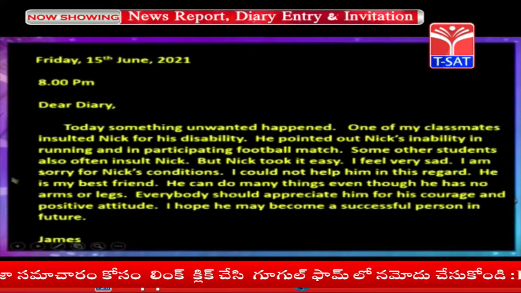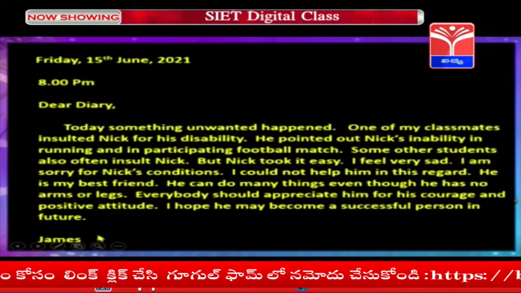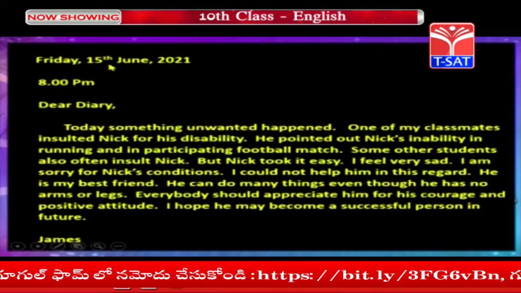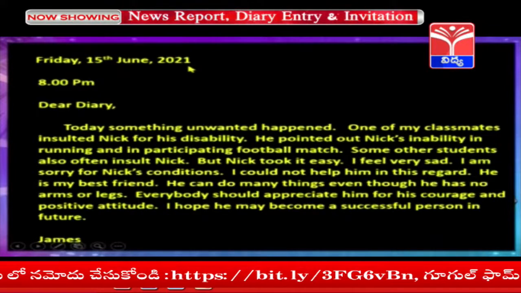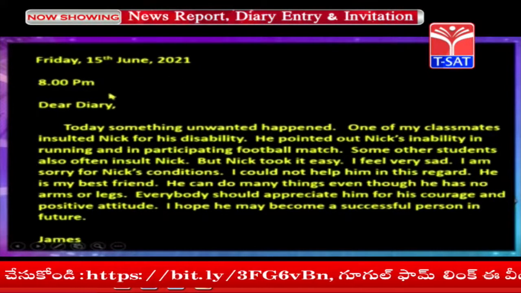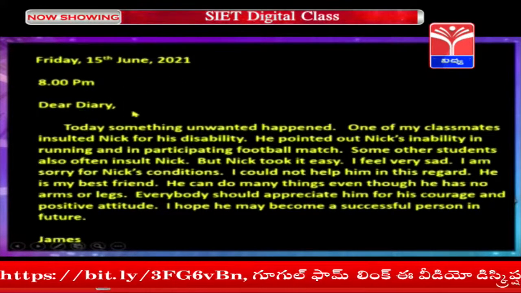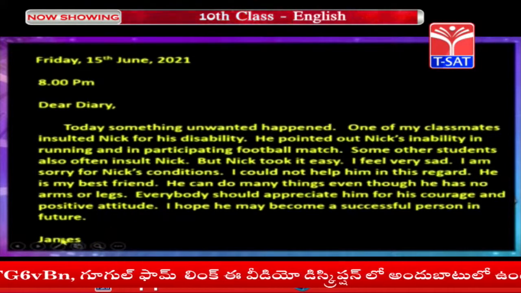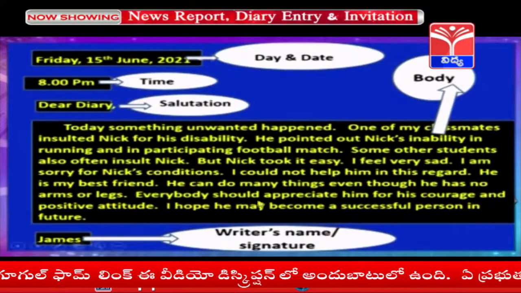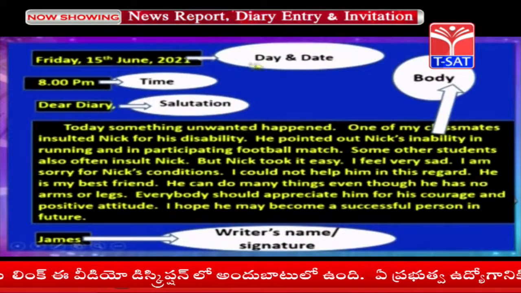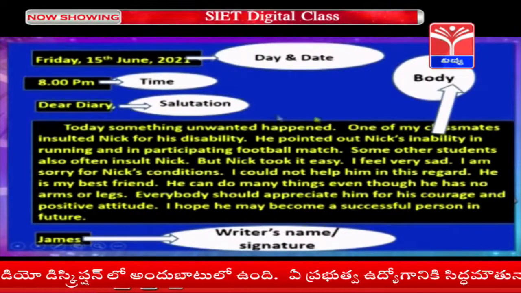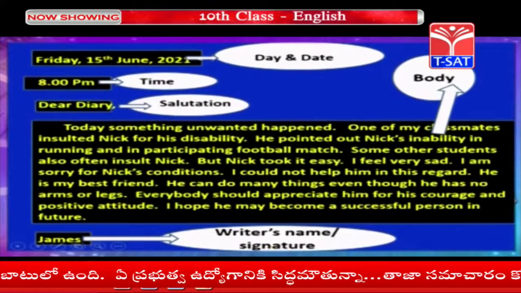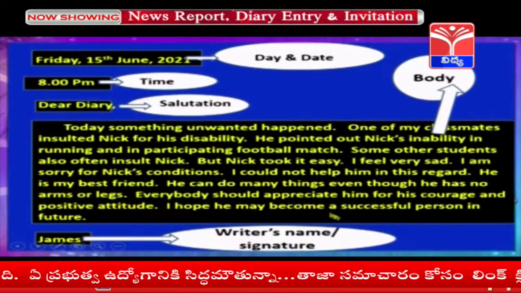This is the diary entry made by James. So you can observe the features of this diary entry. Friday, 15th June 2021. This is the day and date, and then 8 p.m. is the time. Dear Diary is the salutation. Then this is the body of the diary entry, and the signature, James. Look at the parts of this diary entry: day and date, this is time, this is salutation, this is the body of the diary entry, and here the writer's name and signature. So how did he write?